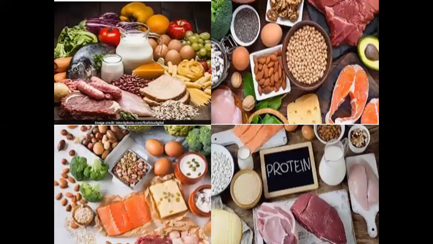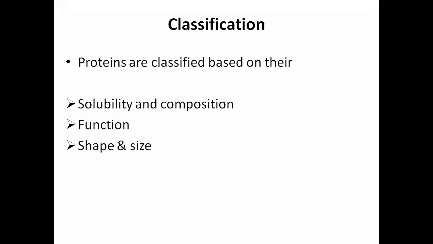So when we are talking about classification, since these proteins are obtained from different sources, from animals, from fruits, from dairy products, from different types of nuts, broccoli, eggs, you can see here in the picture, like red meat and many more, right? So what kind of protein they are playing, we can see in the classification. Basically these are classified based on their solubility and composition, function, and also shape and size, right?